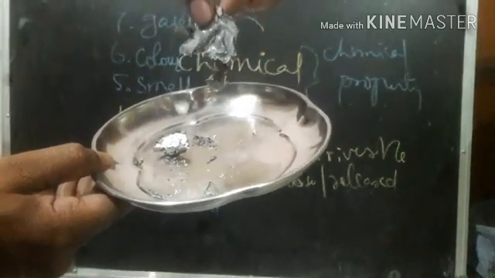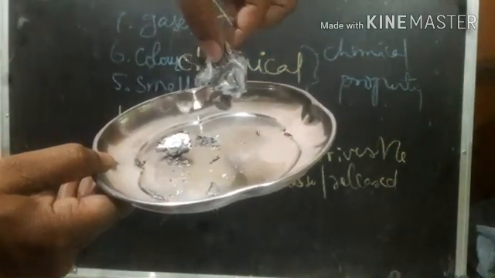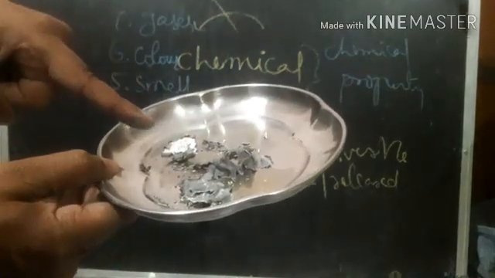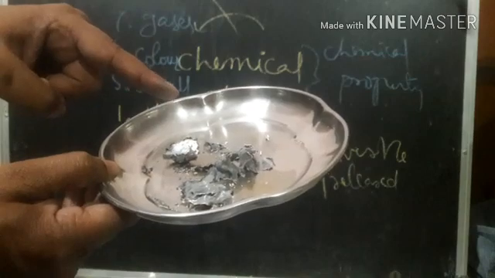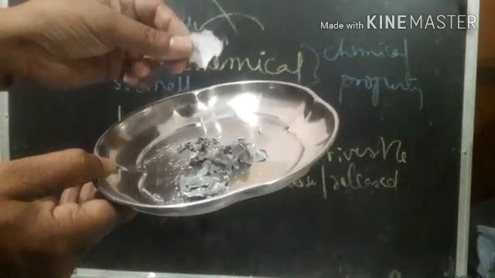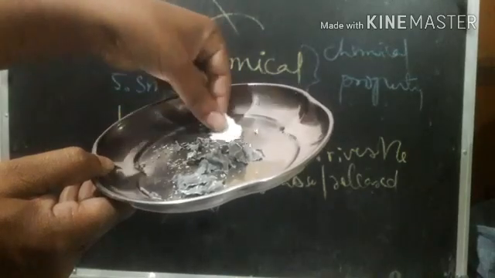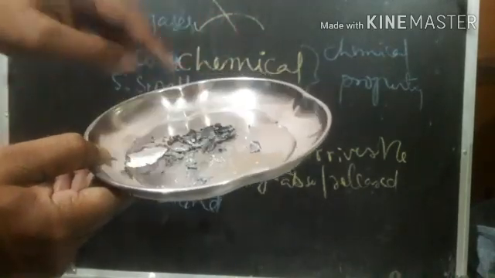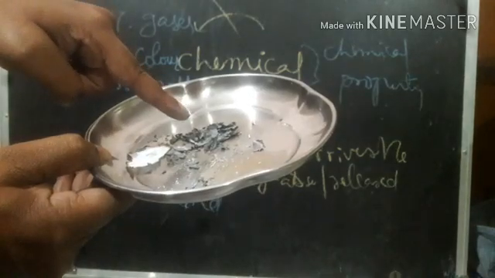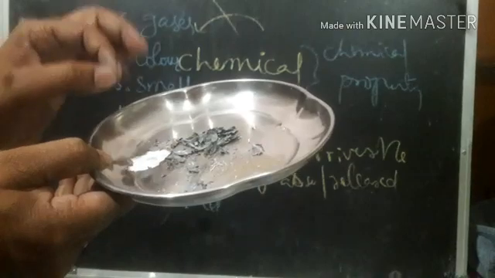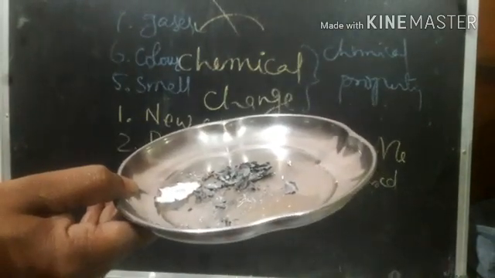From this ash we are unable to get back the paper. So this is what we call a permanent change. Before it was paper and now it has become ash, and from this ash we are unable to get the paper back, right? So this is the best example for the chemical change.